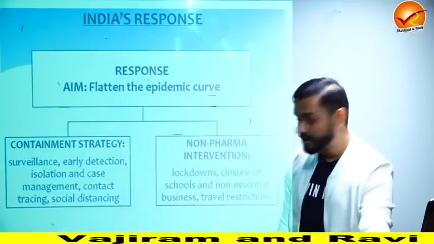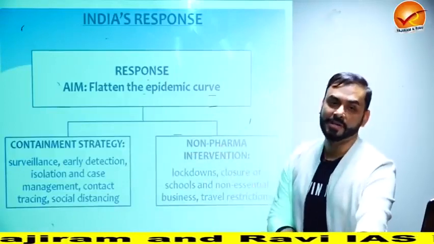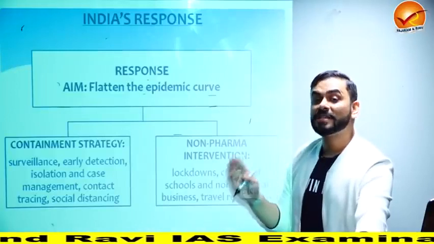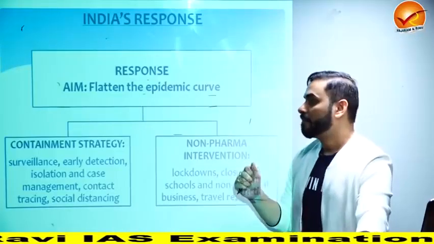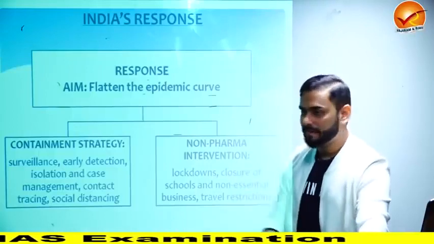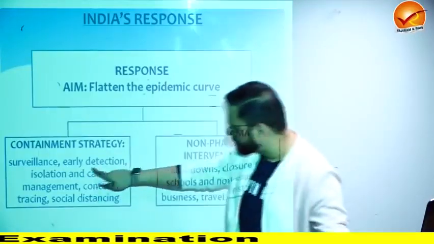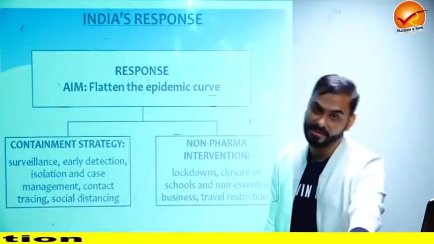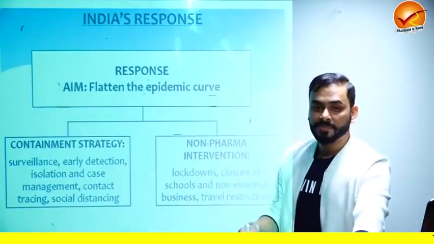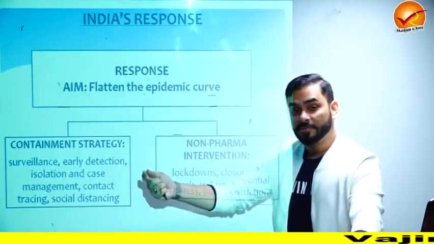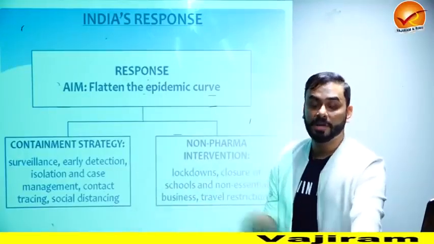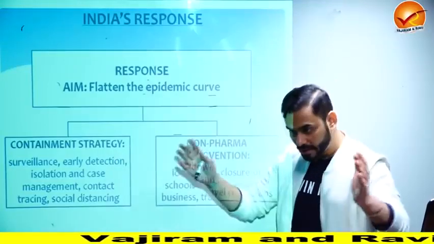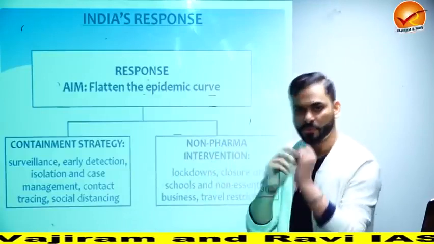Two things: containment strategy and non-pharma interventions. India said that since the disease has already started, let us reduce its impact. Let us make sure that the disease doesn't spread. And for that, what did we do? Surveillance, early detection, isolation, contact tracing, and social distancing, which is maintain a distance. And if somebody has come in contact with another person who has COVID, trace him, put him under medical surveillance. So these are called containment strategy, which means we want to contain it in a particular area or zone.